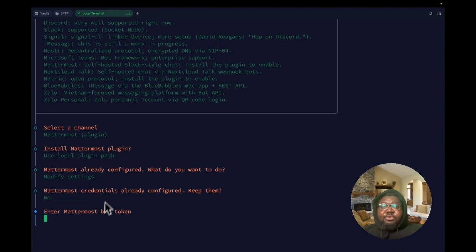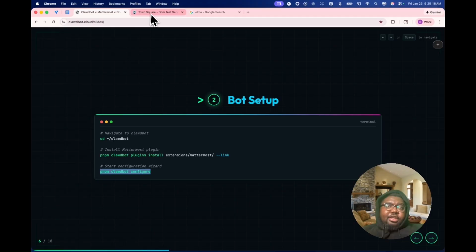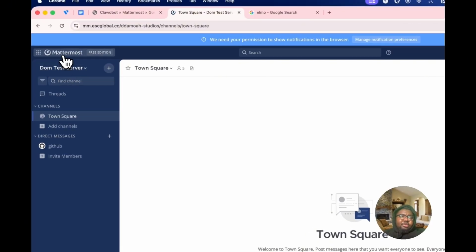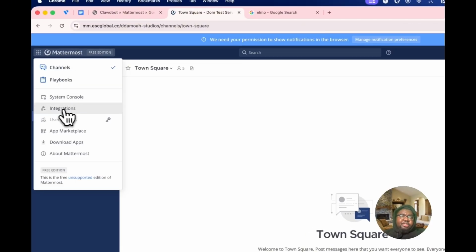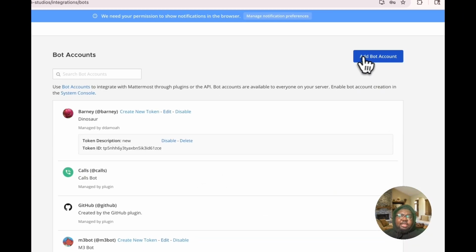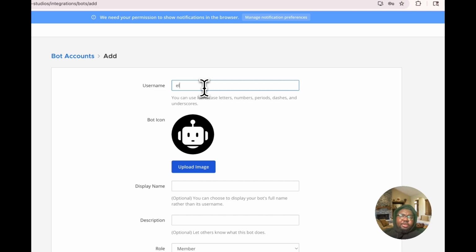You need to go to Mattermost. I'm going to switch over, and we are going to go to Mattermost. Okay, so I'm going to go to integrations. It's right underneath system console. Go to integrations, click bot accounts, and go to add bot account. So we're going to create a new account here.